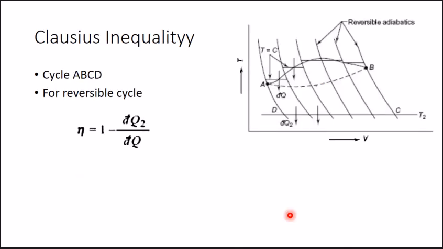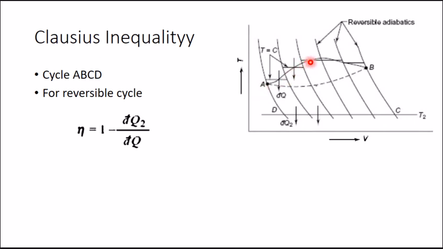Now we will see the equation of Clausius inequality. We have learned in Clausius theorem that for a reversible cycle, the cyclic integral of dq by T equals 0. Here we have shown a cycle A, B, C, D. In this cycle, the process AB is shown in two different ways.